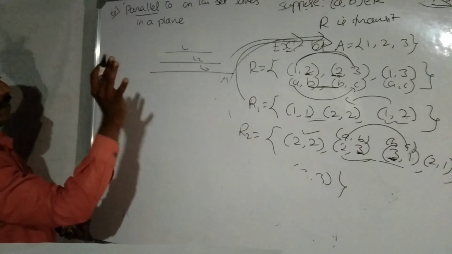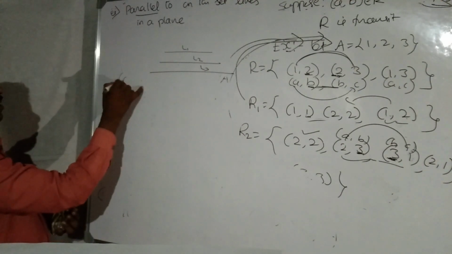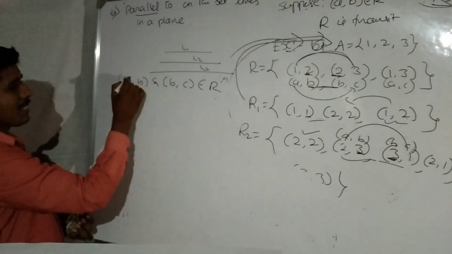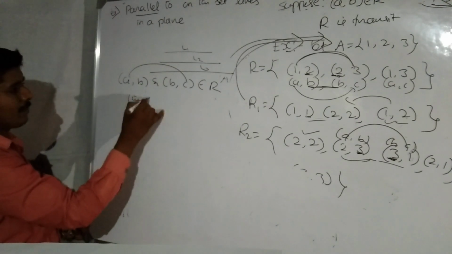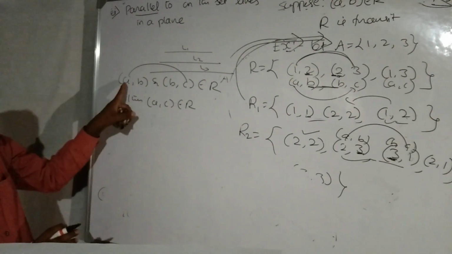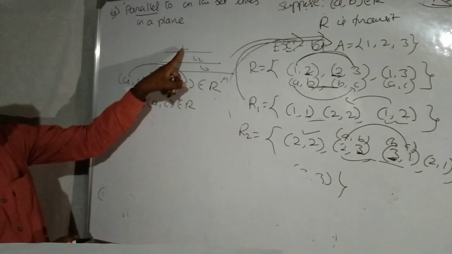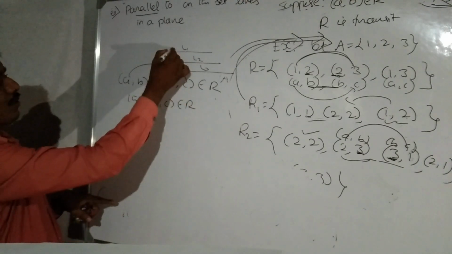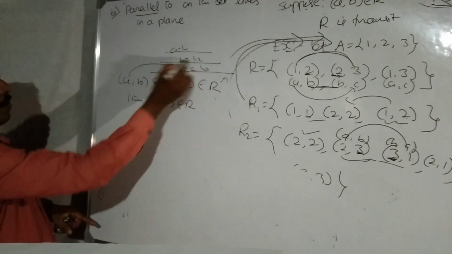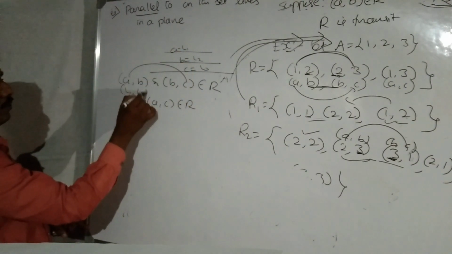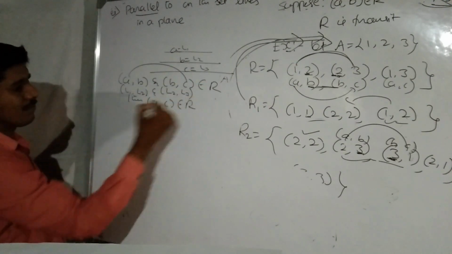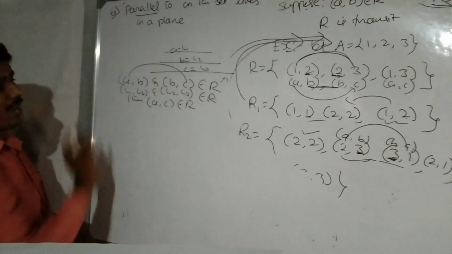The relation is parallel to. The definition of transitive: if A comma B and B comma C belong to the relation, then A comma C belongs to the relation, which means it is transitive. Here A equal to L1, B equal to L2, C equal to L3. Here A comma B means L1 comma L2, and B comma C means L2 comma L3 belong to the relation.